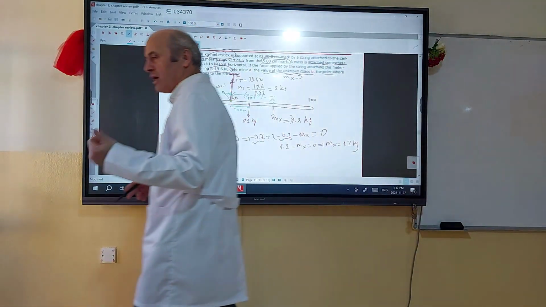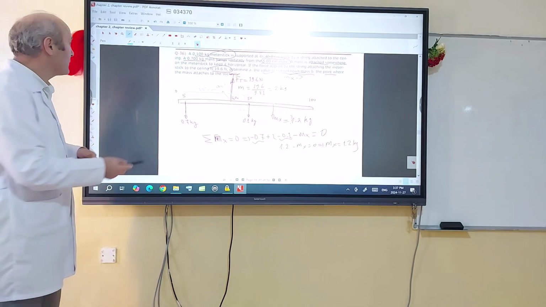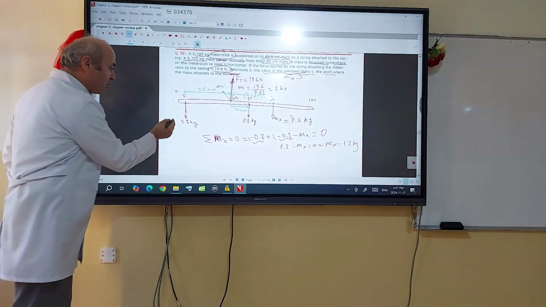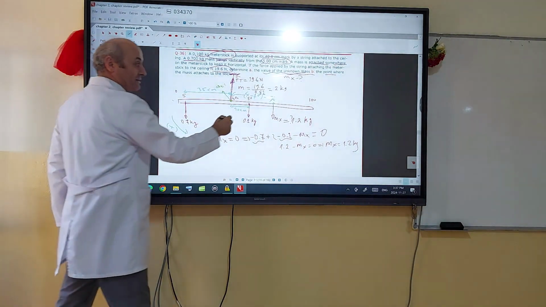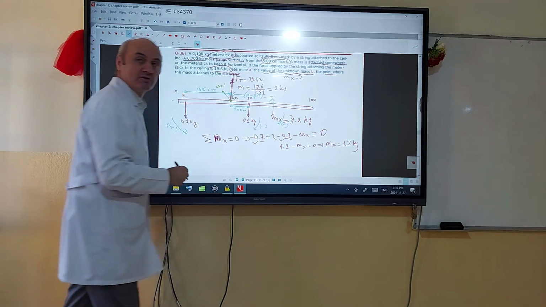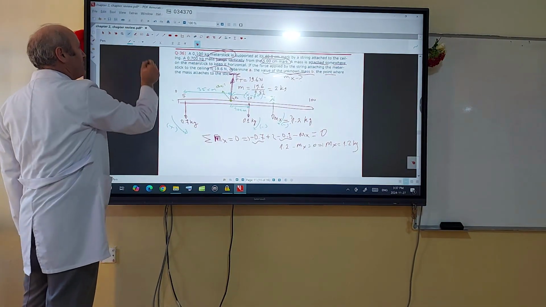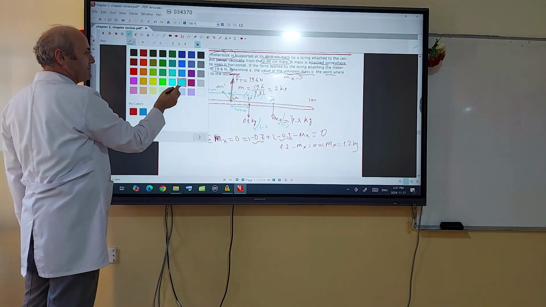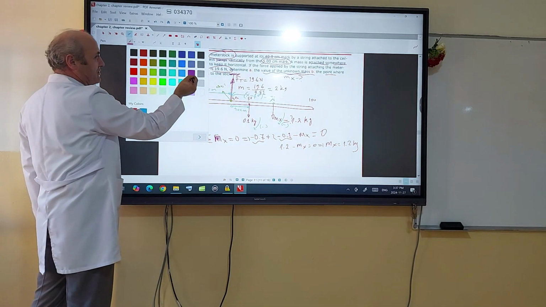So I have to, of course, calculate the torque of each force, each mass, one by one. Again, I'm going to write the torque. This one produces counterclockwise rotation, positive torque. But this one produces negative torque, and this one produces negative torque. So I have to calculate them one by one. Okay, let's calculate. Let me choose another color.